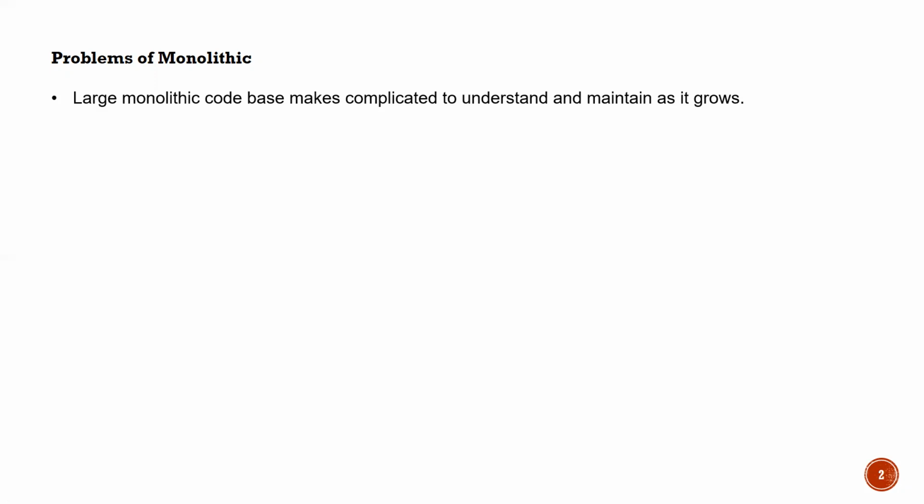Also, the code might grow, so maintaining it is very difficult, and scaling becomes very challenging when you go with monolithic code. When you are getting too much traffic, for example, initially you used to get 100 requests, and for that one application instance is enough. But your traffic is growing to 1,000, so in that case you need to have 10 more instances of your application running in the web server.